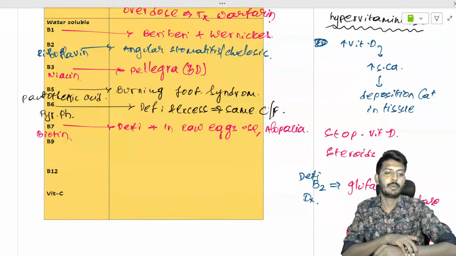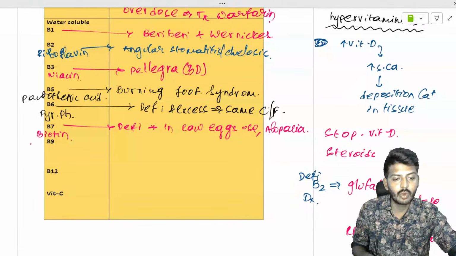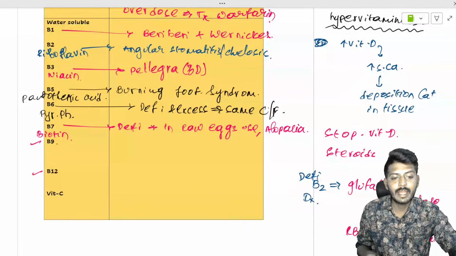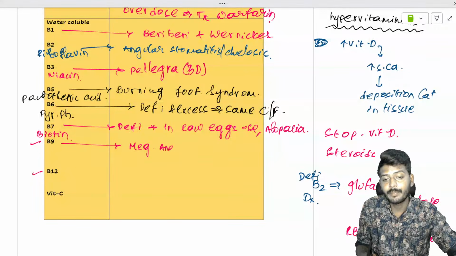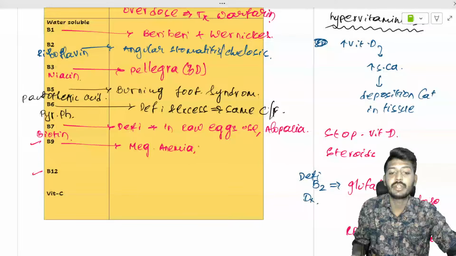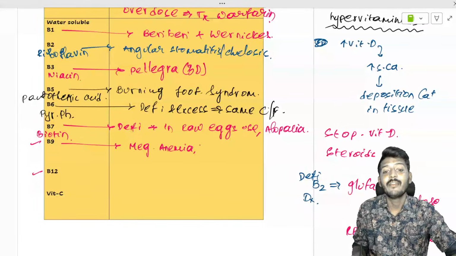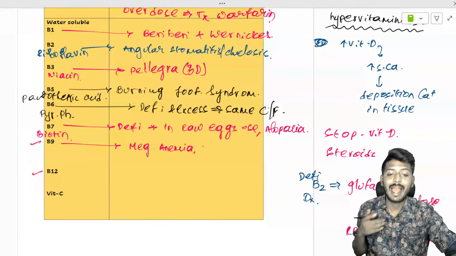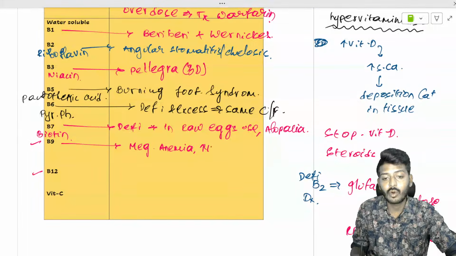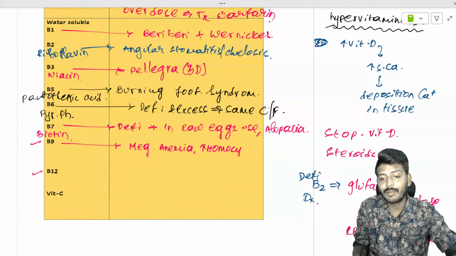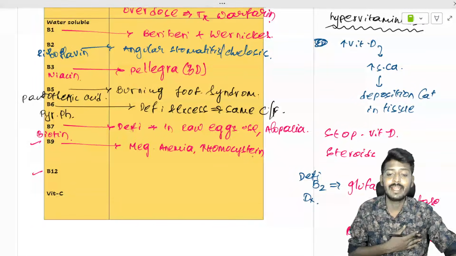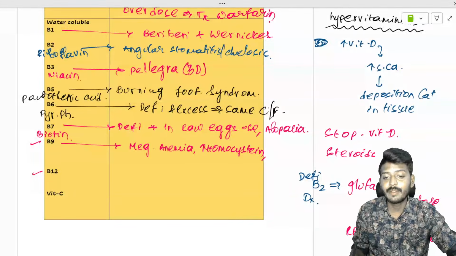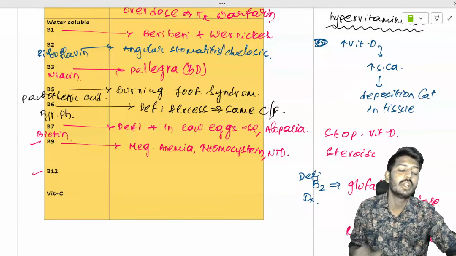Now let's talk about B9. B9 and B12, their role is very important. B9 deficiency leads to megaloblastic anemia, and the patient who has a B9 deficiency will also have an elevated level of homocysteine. Also, if a pregnant female has B9 deficiency, the baby will get neural tube defects.